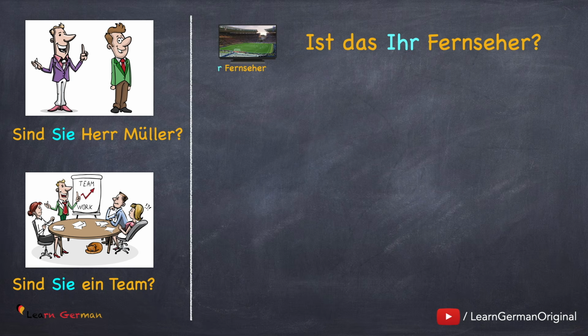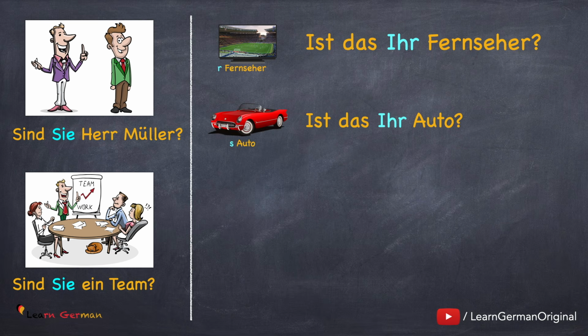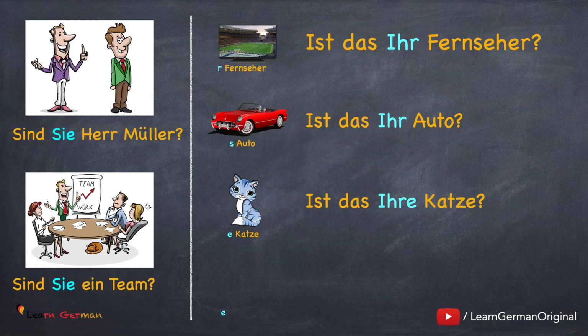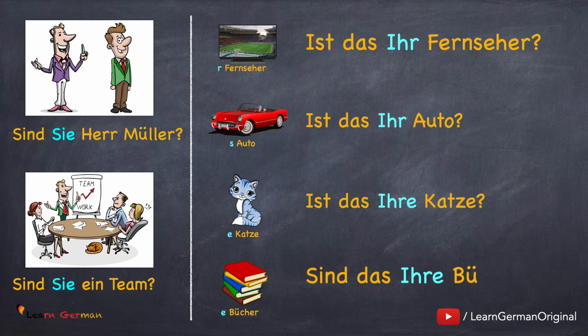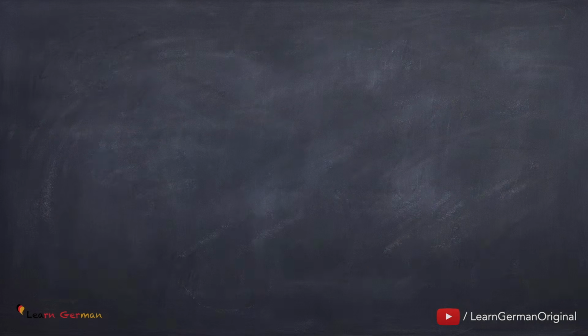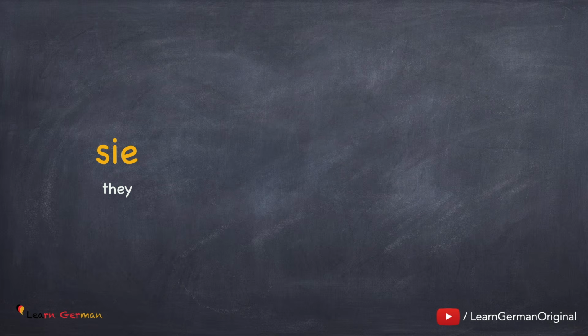Ist das Ihr Fernseher? Ist das Ihr Auto? Ist das Ihre Katze? Sind das Ihre Bücher? So for Sie, whether in singular or plural, the possessive articles are Ihr and Ihre. Ihr is used when the article is der or das, and Ihre is used when the article is die in singular or plural.